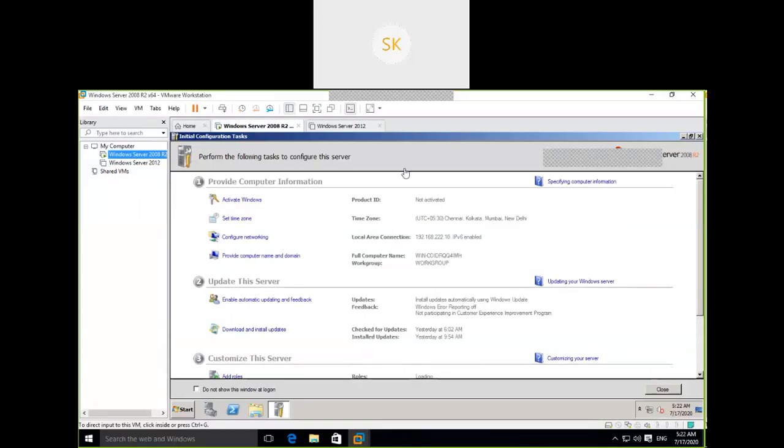This screen sharing is there now. At the bottom, check the box so it does not show this Windows login at next login. Yes, that.